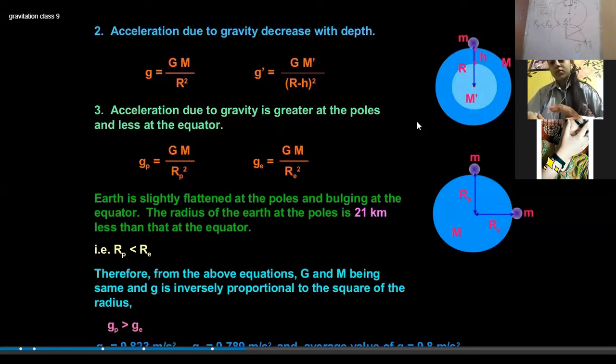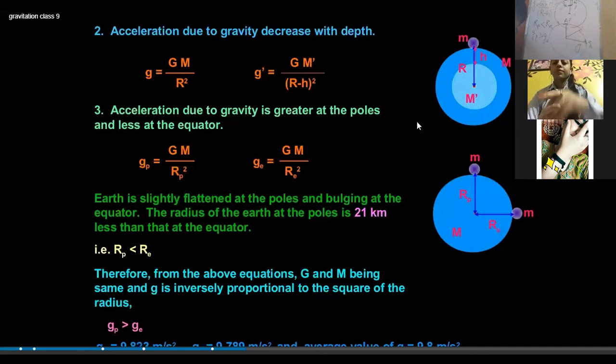So g at the pole, the acceleration due to gravity at the pole, the value changes at every place. If R changes, then the value of g will also change.